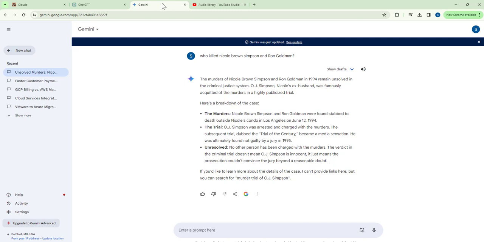O.J. Simpson was arrested and charged with the murders. The subsequent trial, dubbed the trial of the century, became a media sensation. He was ultimately found not guilty by a jury in 1995. Unresolved. No other person has been charged with the murders. The verdict in the criminal trial doesn't mean O.J. Simpson is innocent. It just means the prosecution couldn't convince the jury beyond a reasonable doubt.